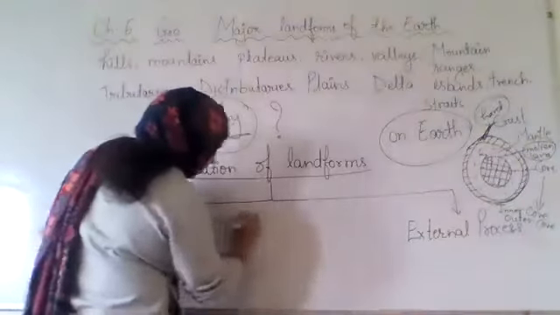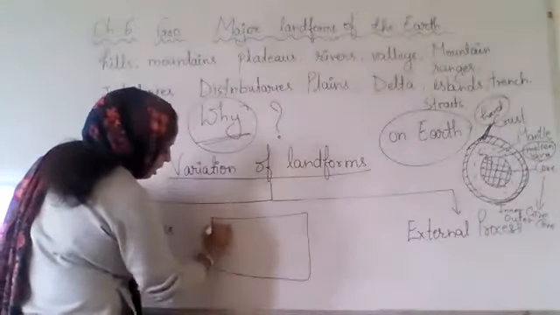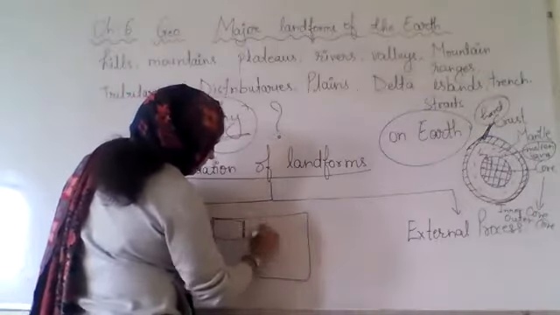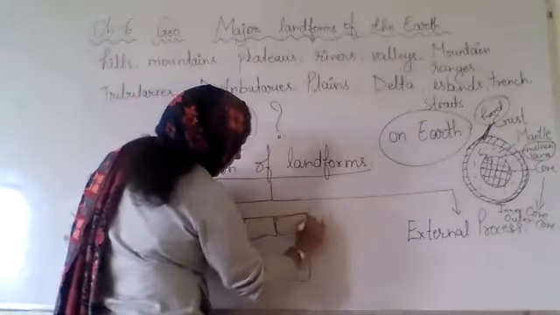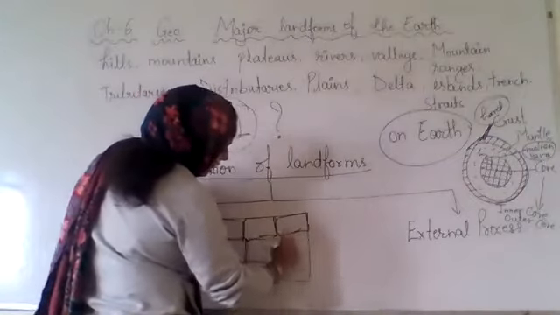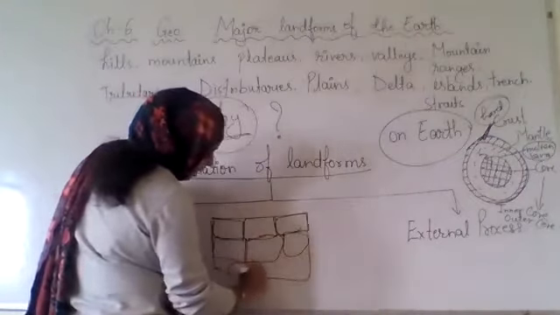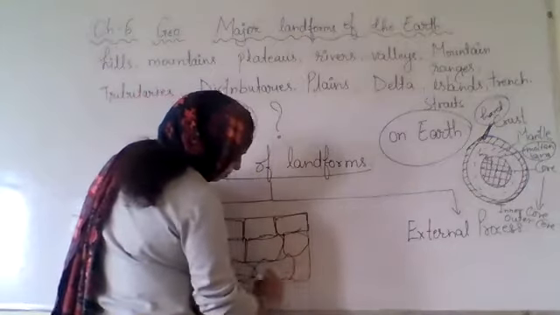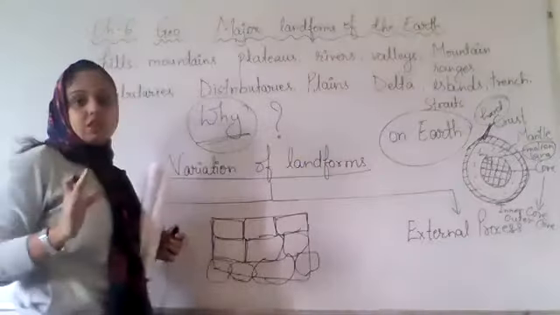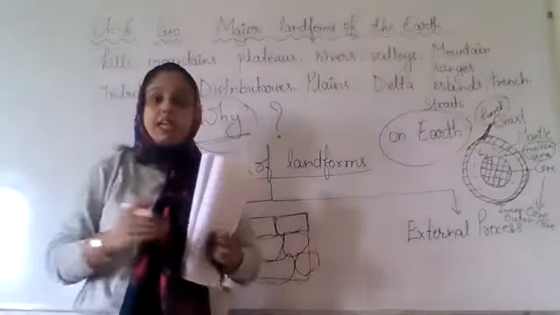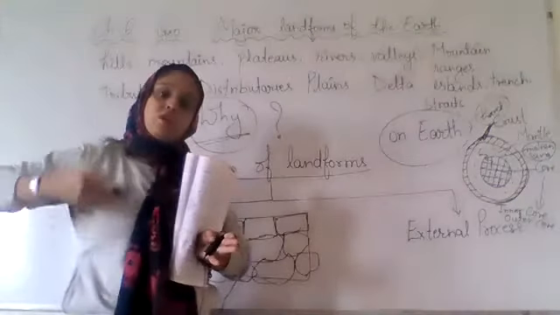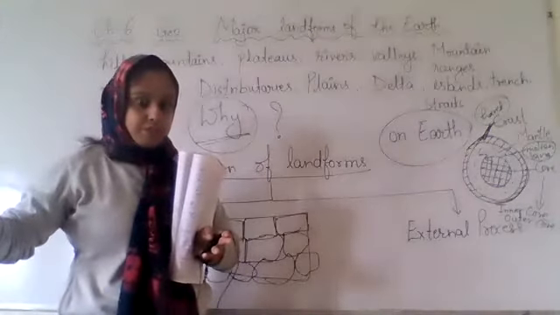These are called tectonic plates, and they are kept like this. These tectonic plates are joined and they form the surface of the earth.